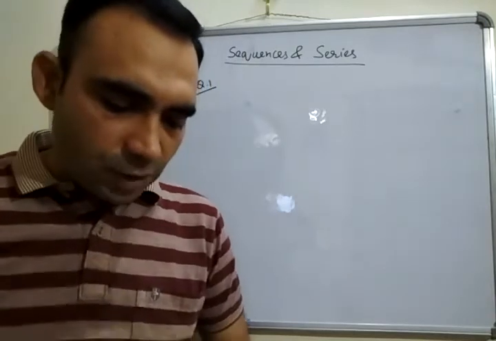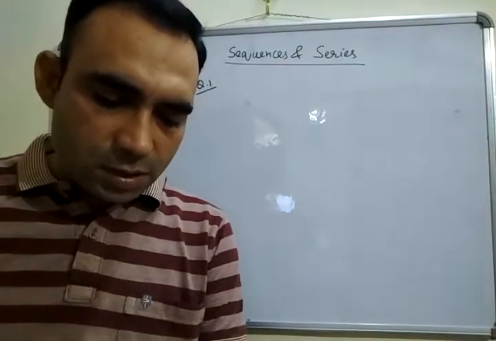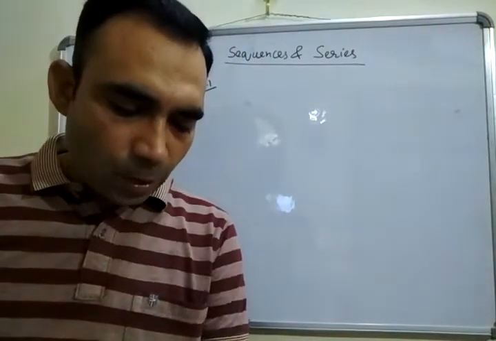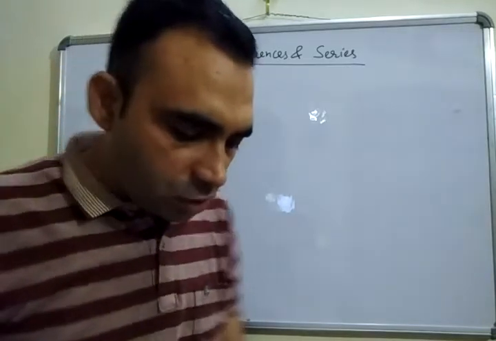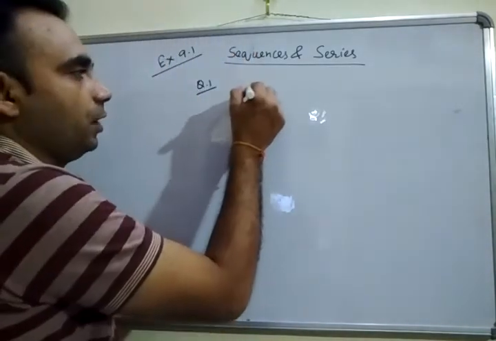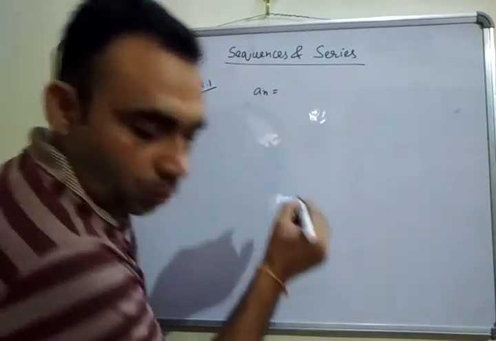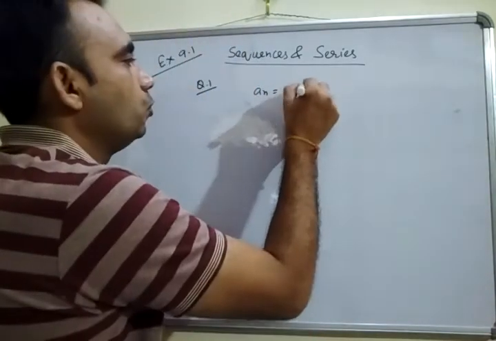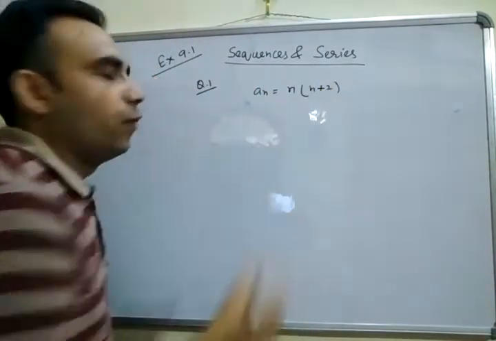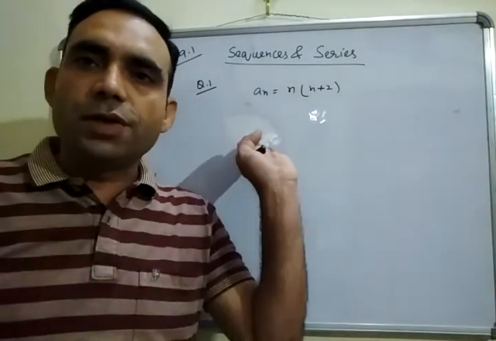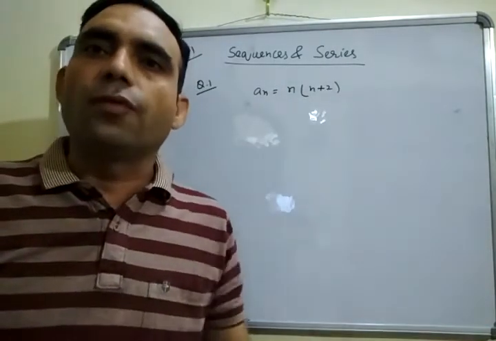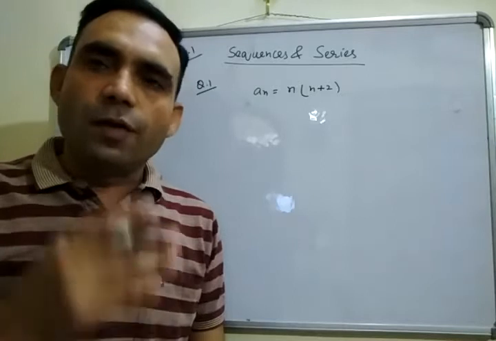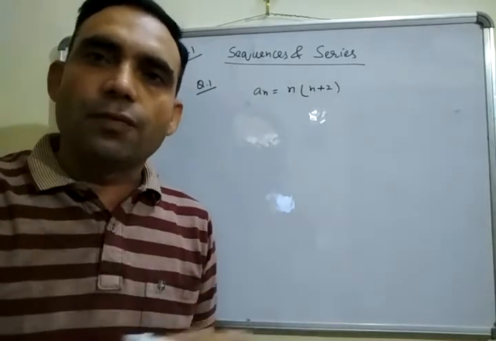Write the first 5 terms of each of the sequences in exercises 1 to 6 whose nth terms are given. In the first question, we have given an is equal to n(n plus 2). We have to write out the first 5 terms. So we will take n is equal to 1, 2, 3, 4, 5 and find the terms a1, a2, a3, a4 and a5.